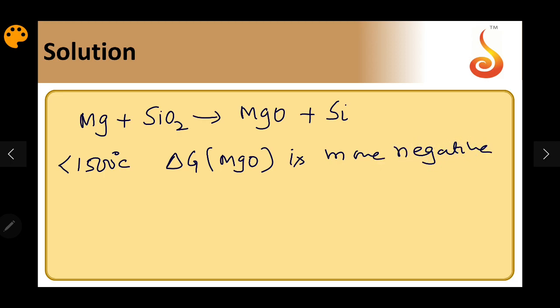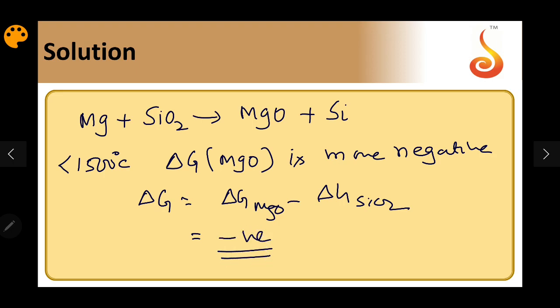So what happens to delta G of the reaction? Delta G is delta G of MgO minus delta G of SiO2. Elements are going to be taken to be 0, so this will be more negative. As a result, the reaction becomes feasible. So below 1500 degrees, magnesium can act as a reducing agent for SiO2.